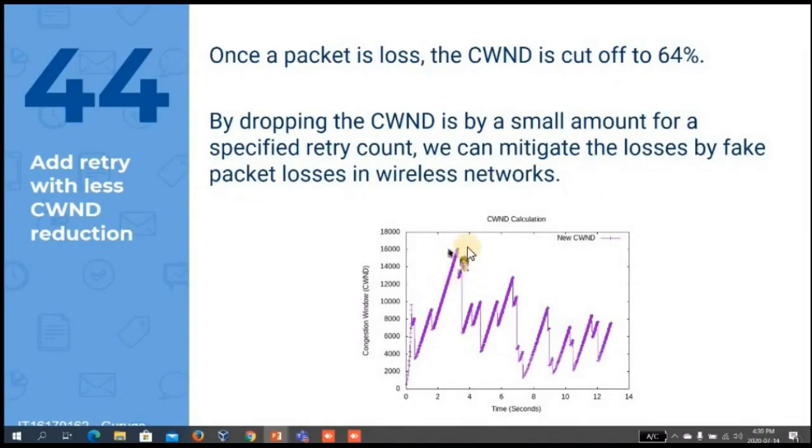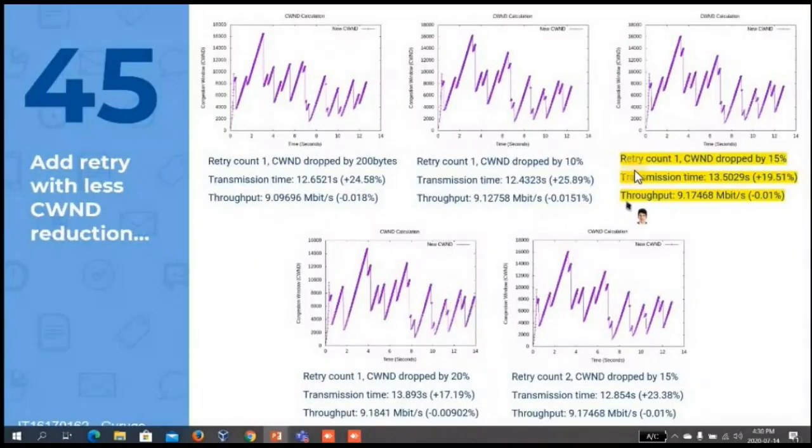And also you can see here, if more than 2 packets are dropped in short range, that means there can be actual congestion in that network. In that case, I will drop the congestion window by the original ratio. And here also I have tested it for different retry counts and different drop ratios, and I have selected the optimum parameters which provide the optimum transmission time and the throughput.